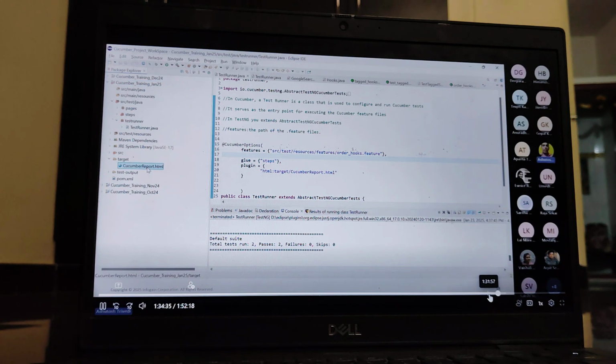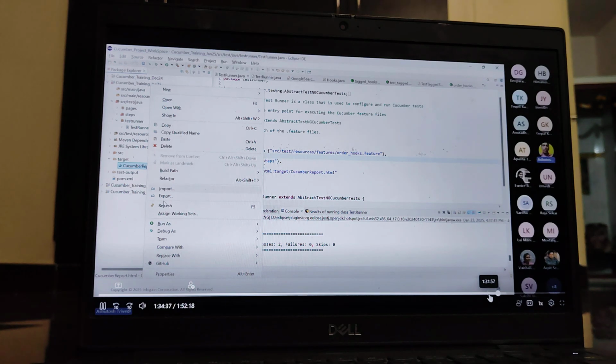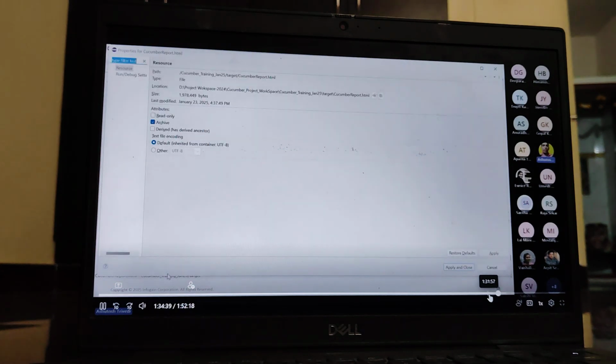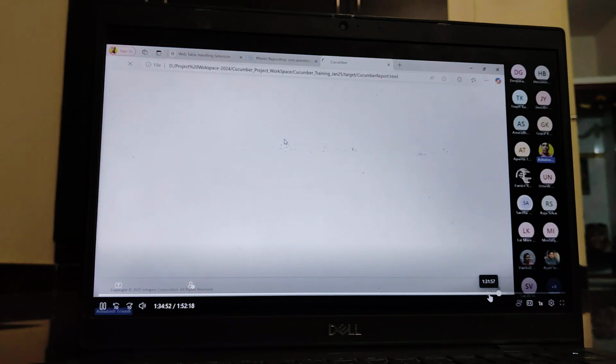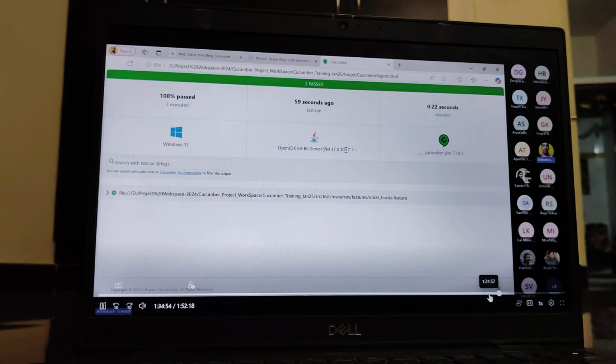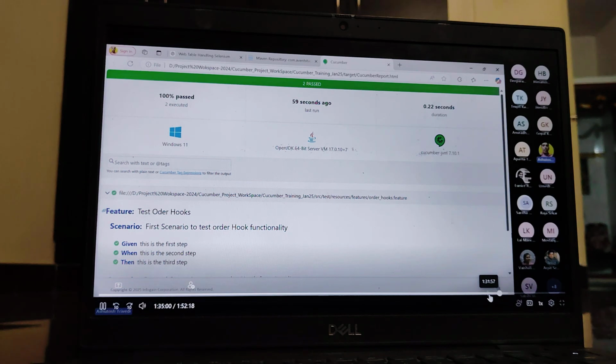You can open that file, or go to its location through properties. If you open that cucumber report file, you can check it. It shows 2 test cases executed successfully, 100 percent, and which scenarios you have tested, and you can check more detail about this. So now one file is generated.